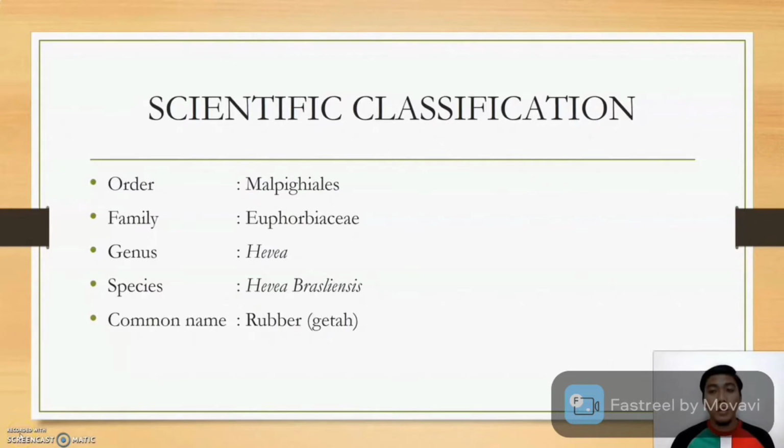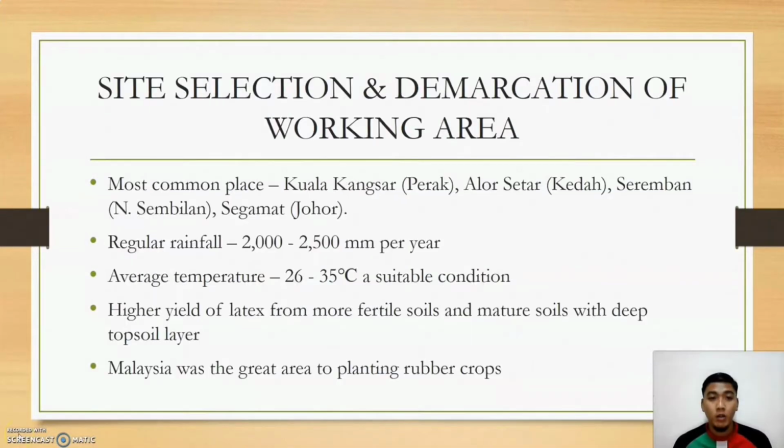Scientific classification of rubber. In order Malpighiales, in family Euphorbiaceae, in genus Hevea, in species Hevea brasiliensis. Common name: rubber. Rubber crops are planted in Kuala Kangsar Perak, Alor Setar Kedah, Seremban Negeri Sembilan, and Segamat Johor.